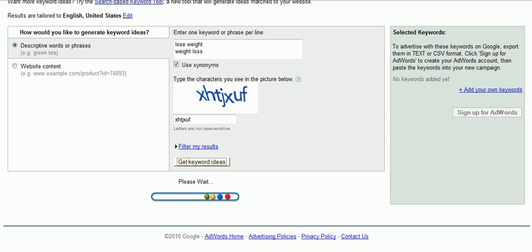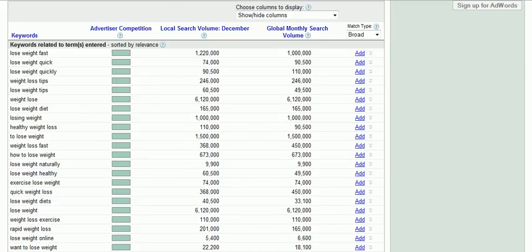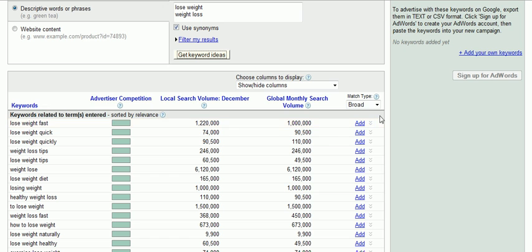Now it's important that you remember this system is going to be showing you how to create articles, much like you learned in the first video. Each and every one of your articles needs to target a good keyword phrase that is getting results. So think of it this way: as you're doing your research, every single one of these keyword phrases could potentially be a nice article title for you. So go to the Google AdWords keyword tool, plug in your information, and you're going to get results back from them.